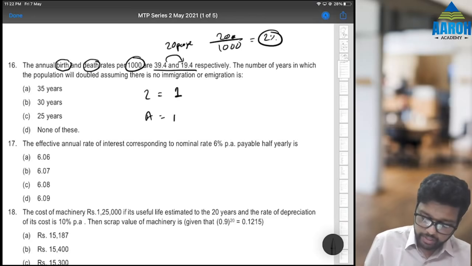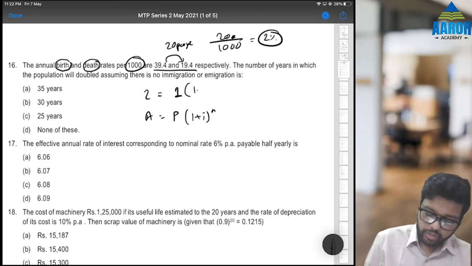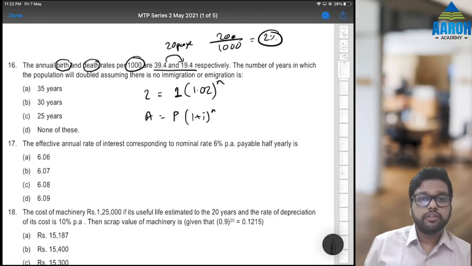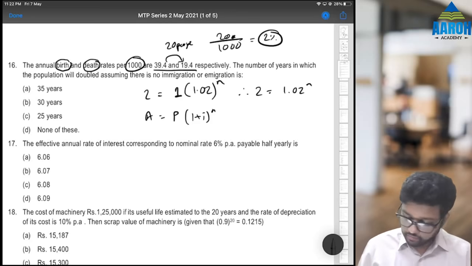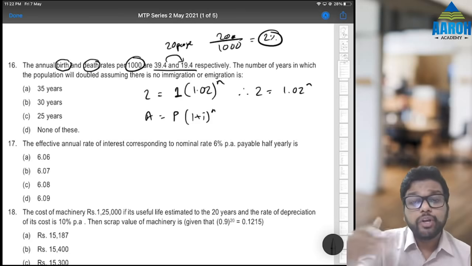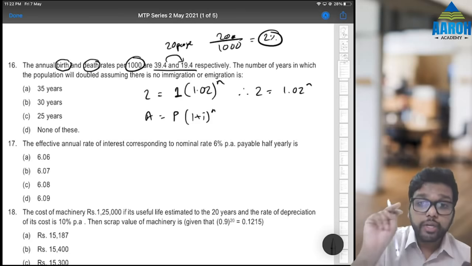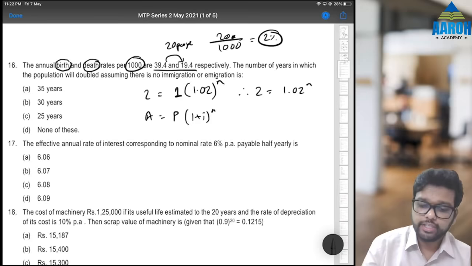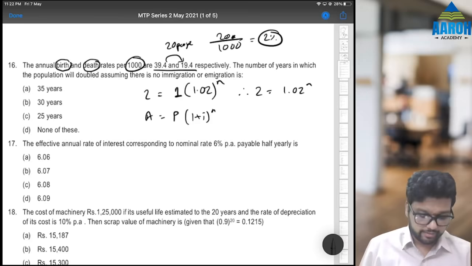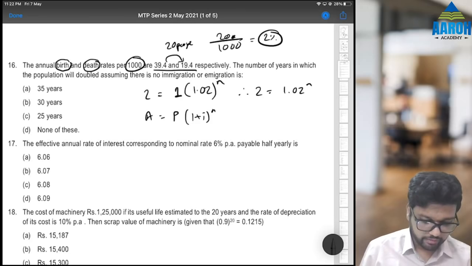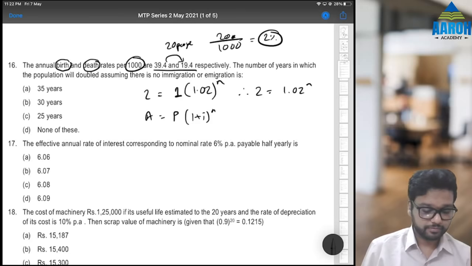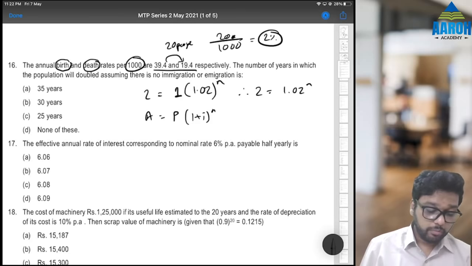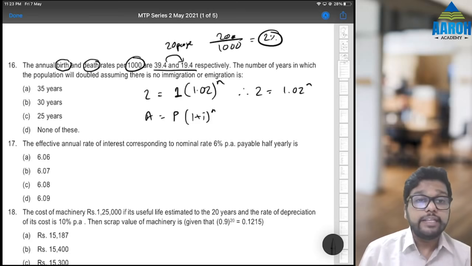So amount is equal to P into 1 plus i raised to n. So that is 1.02, 2% raised to n. That means 2 is equal to 1.02 raised to n. So what we'll do is, on calculator, we'll take 1.02 and keep on raising it and pressing equal till it exceeds 2. Let's check. 1, 2, 3, 4, 5, 6, 7, 8, 9, 10, 11, 12, 13, 14, 15, 16, 17, 18, 19, 20. Okay, at one point you are getting 1.9999 nearly, right?